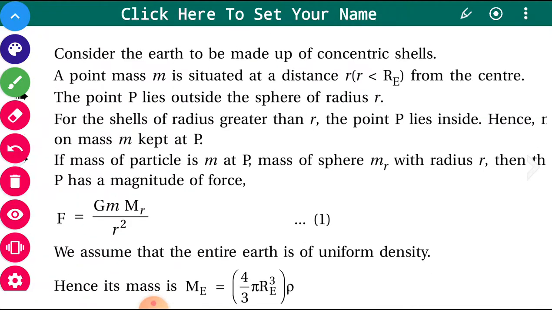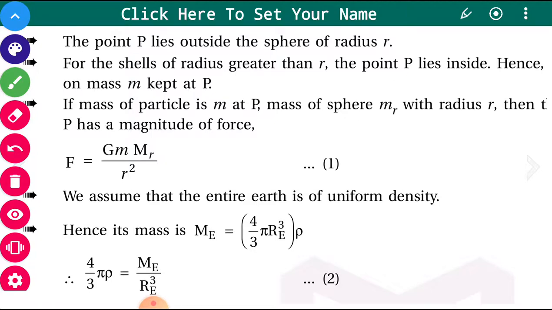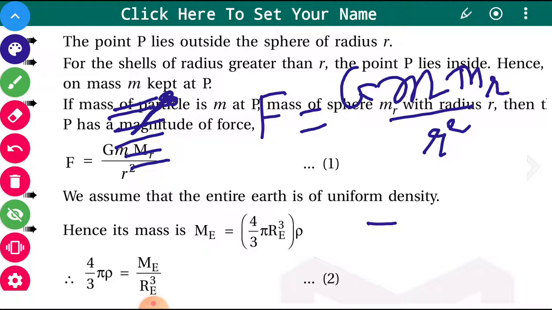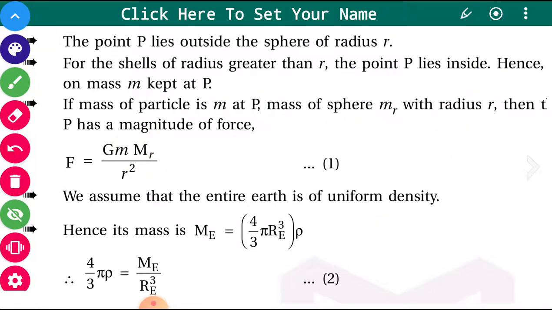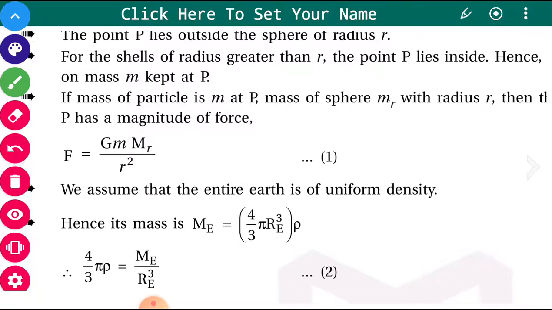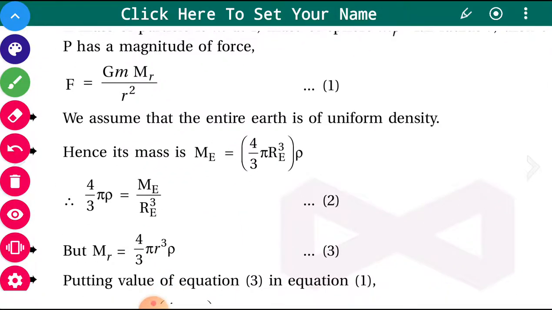That part is explained here. Mr stands for the mass of the small shaded sphere.